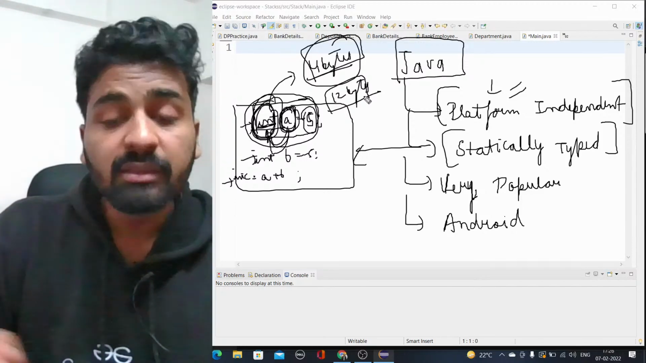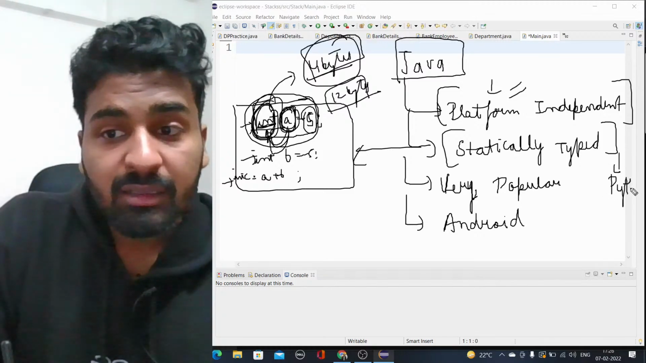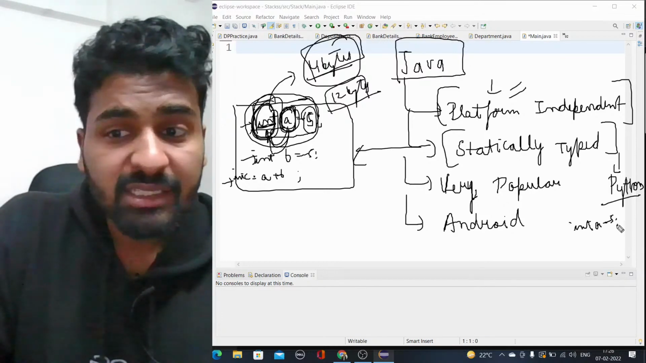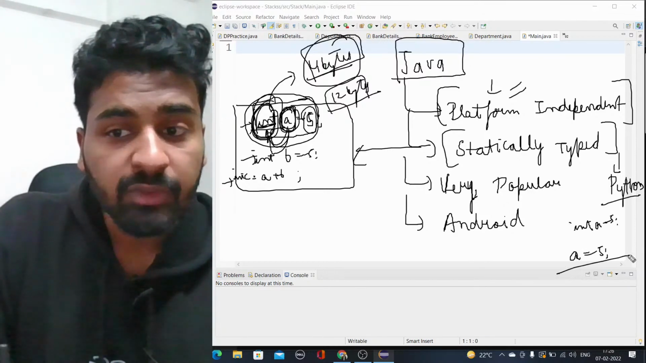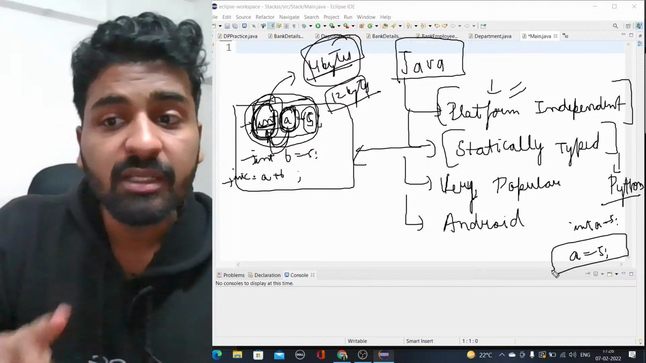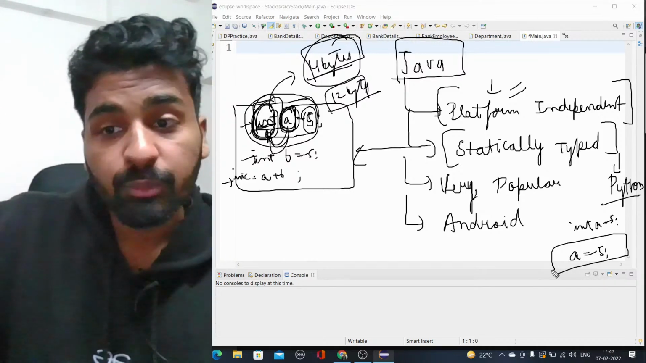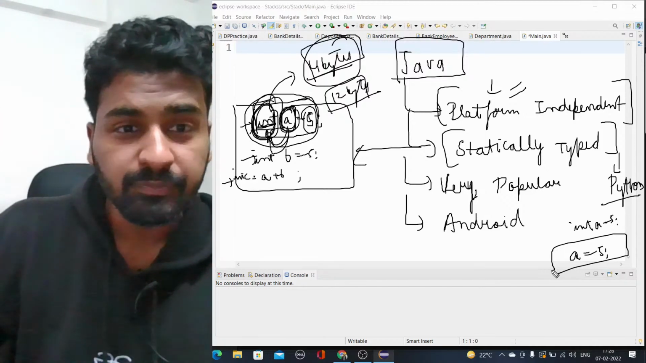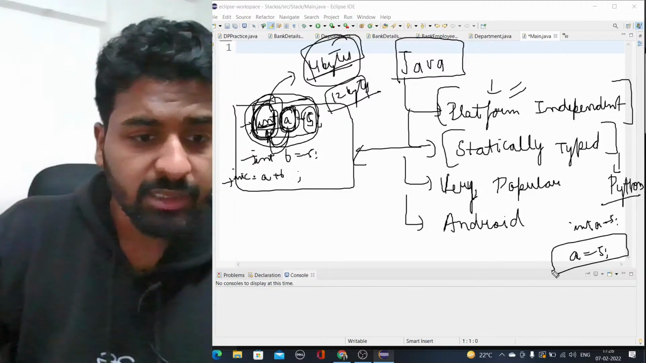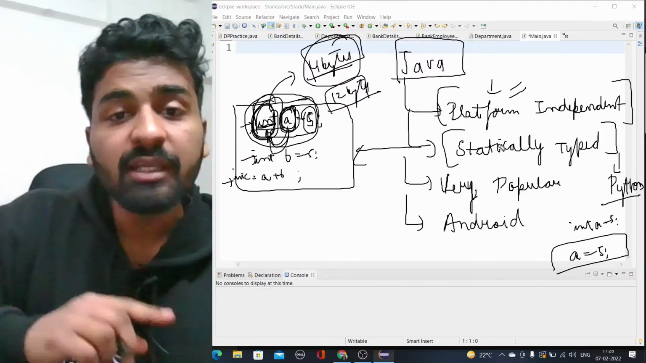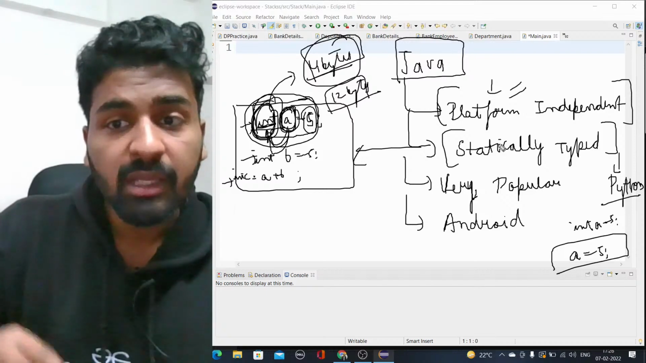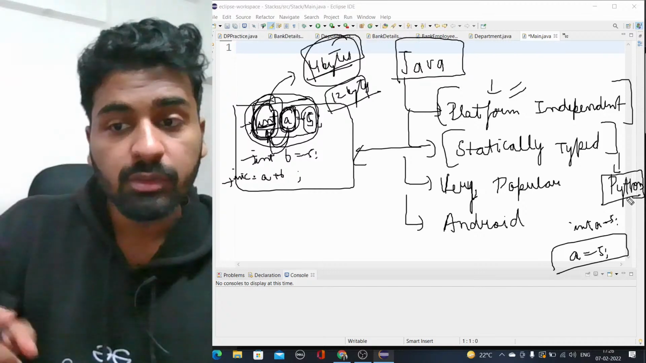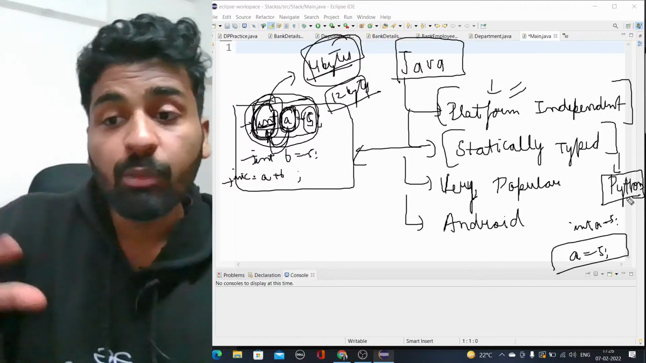But in languages like Python, we don't define these things like int a is equal to 5. We directly write a is equal to 5. So at compile time, we don't know how much memory it is going to take. We only know at the time of production, when we are actually putting our code on production. I hope this much is clear. So statically typed means we already know how much memory it is going to use at compile time, and Python is a dynamically typed language, so we don't know how much memory it is going to use.